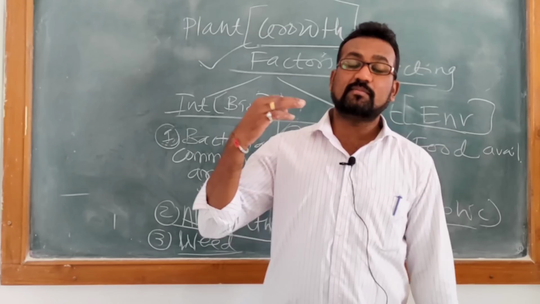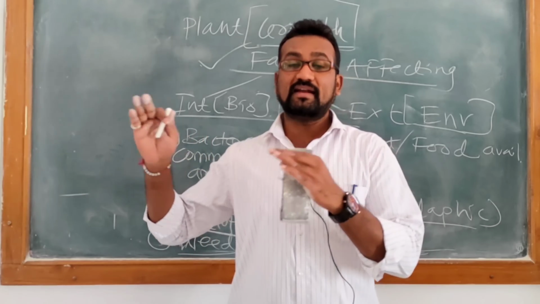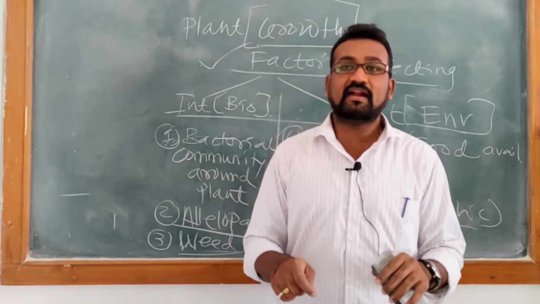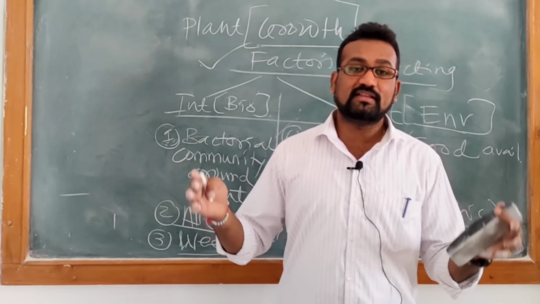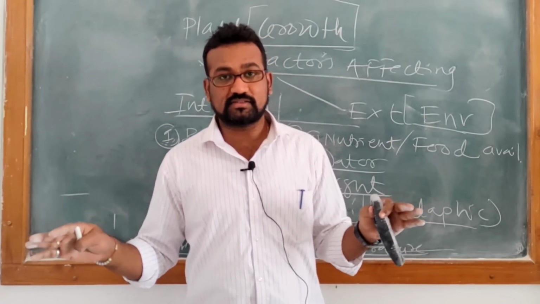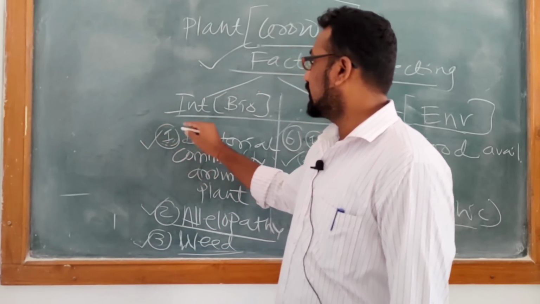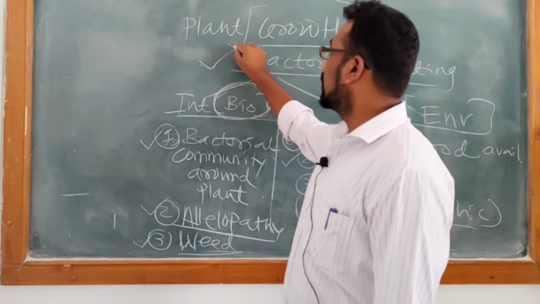There are tremendous examples of weed plants, plants you have not planted but which grow there on their own. These plants create problems for other plants by reducing their growth. So the weed, allelopathy and bacterial community can be considered biological factors responsible for plant growth.